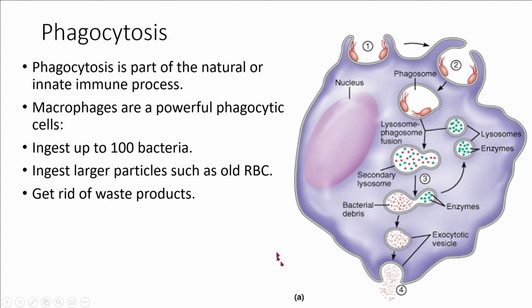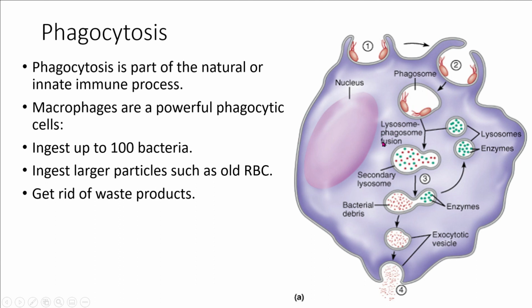The macrophage has a chemotactic attraction to the bacteria. This phagocyte, the whole cell, travels towards the bacterial substance, then forms a phagosome, a vesicle, and entraps the bacteria. This entrapped vesicle is known as the phagosome.